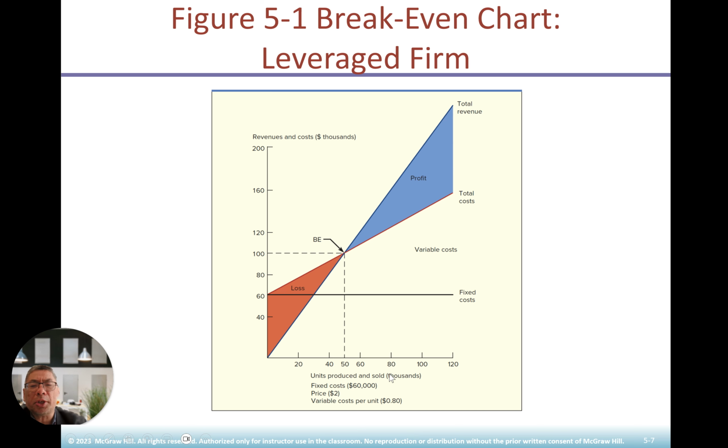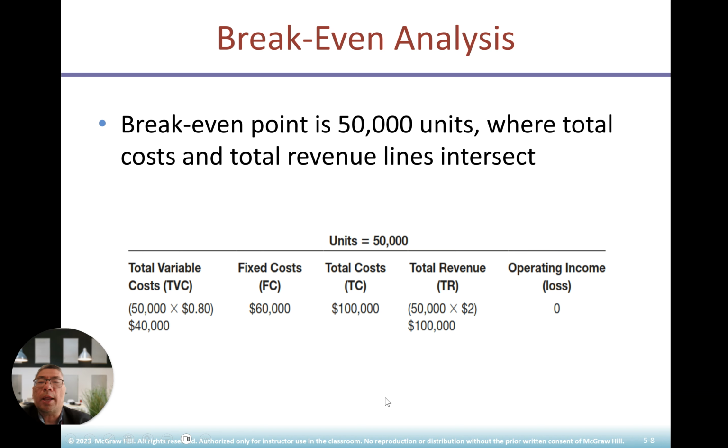So in this particular diagram, you're going to look at units produced and sold. Fixed cost will be 60,000. The price will be $2. Variable cost per unit will be 0.80. Okay, let's look at the next one.